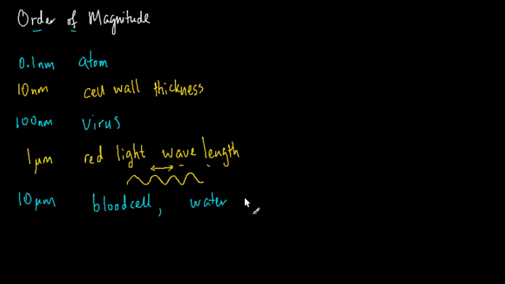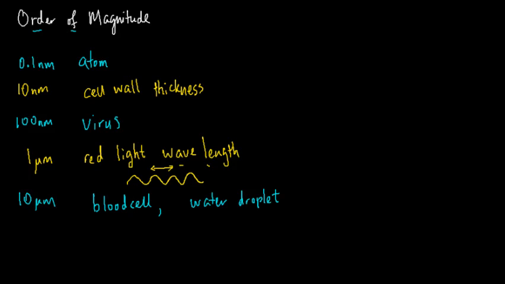Another example of something that has this size would be a water droplet. This is water droplet as in water droplets in the air when you spray lots of water, for example. Those tiny little specks in the air, which you might just about see if there is strong sunlight, for example.